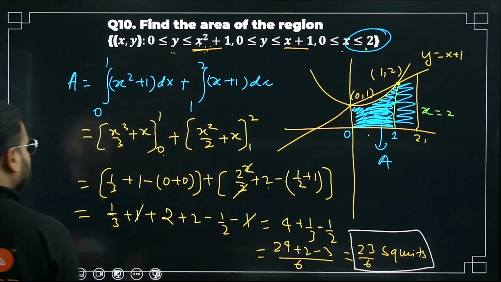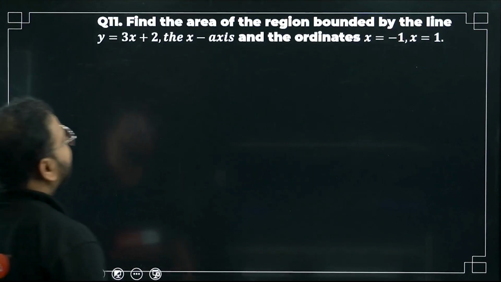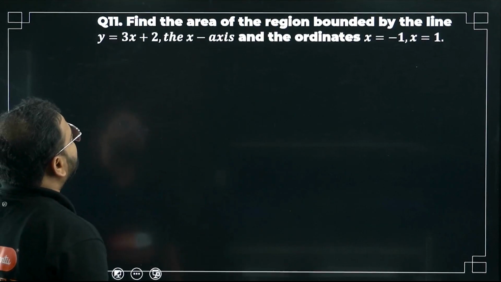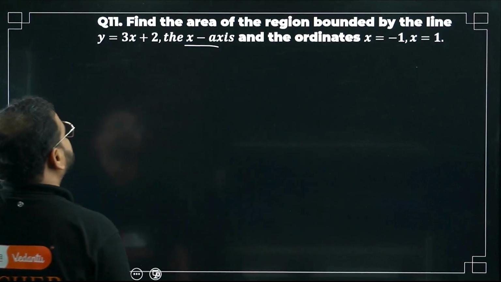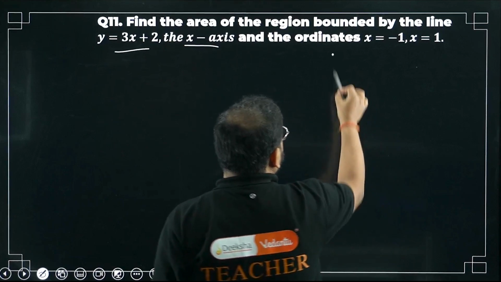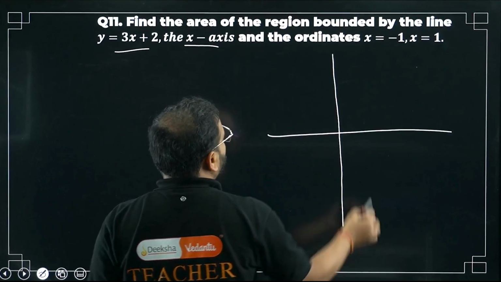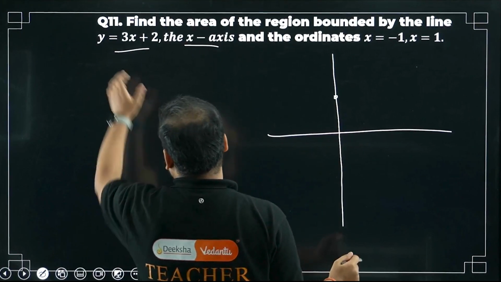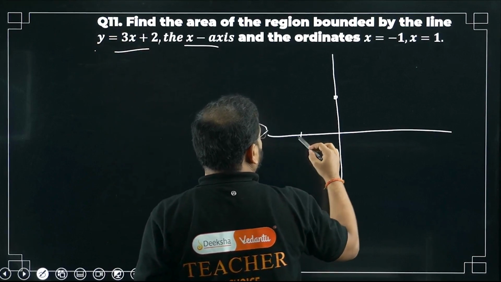Okay. Let's check. Moving on to question number 11. Find the area of the region bounded by the line y equal to 3x plus 2 and the x-axis, and the coordinate x equal to minus 1 to 1. Straight line, right? Please check. Draw the straight line. 3x plus 2. X is 0 means y is 2. And y 0 means x is minus 2 by 3. So I can draw this line like that.